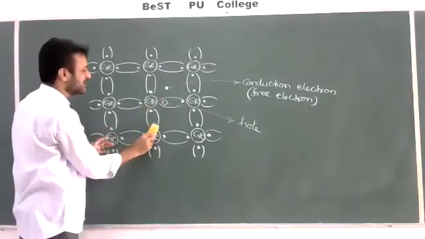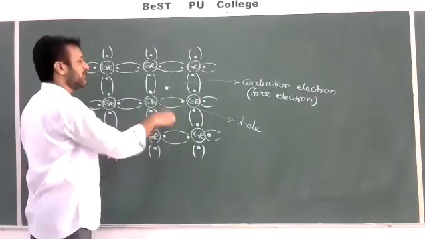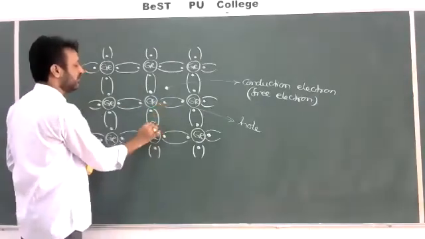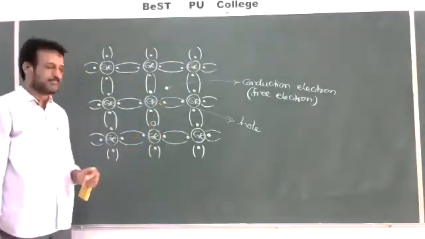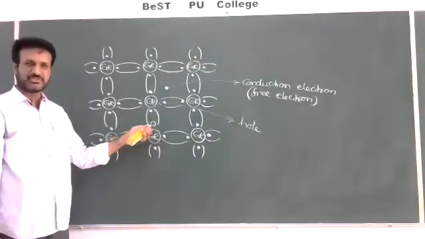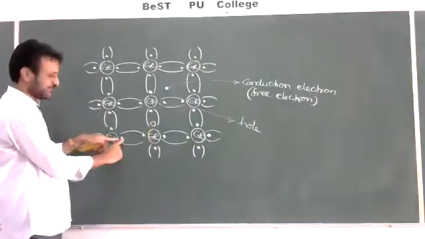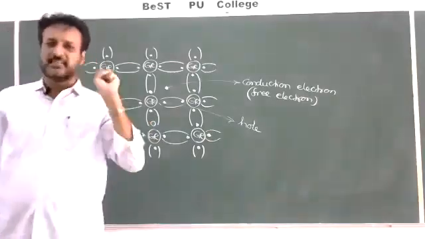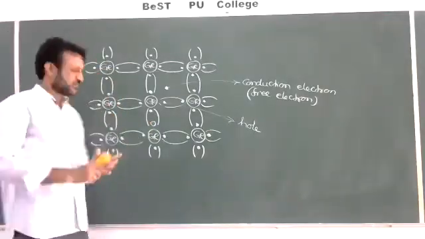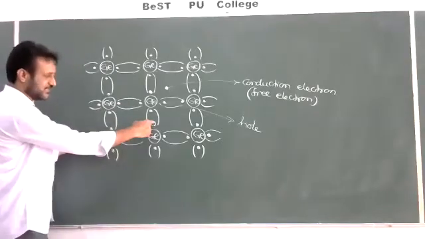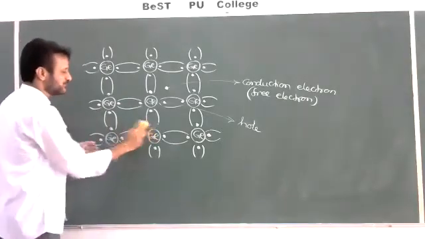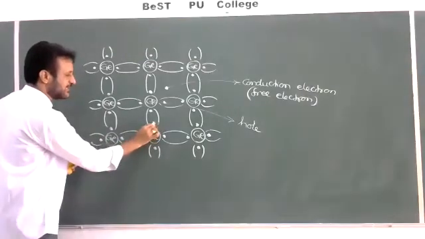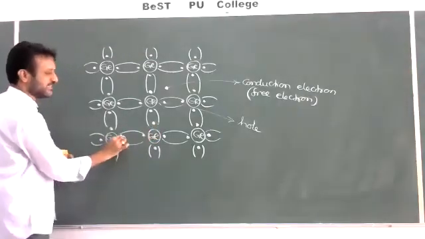Whenever this valence electron jumps to here, a hole will be created here, correct? So always a positively charged hole will try to attract the electron to complete the bond. For example, this electron jumps and completes the bond, and here a hole will be created, correct?